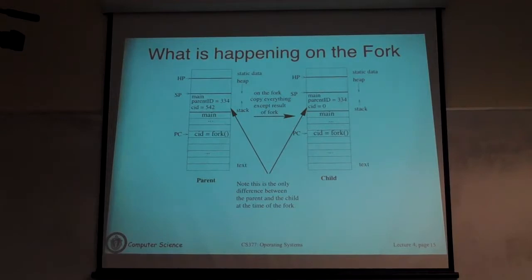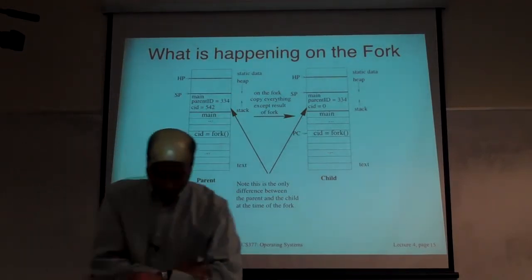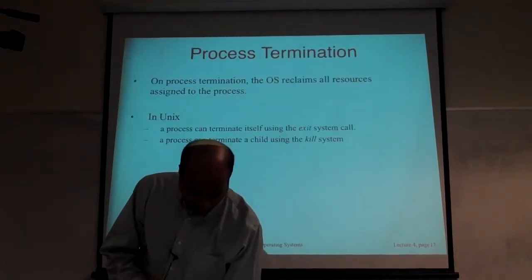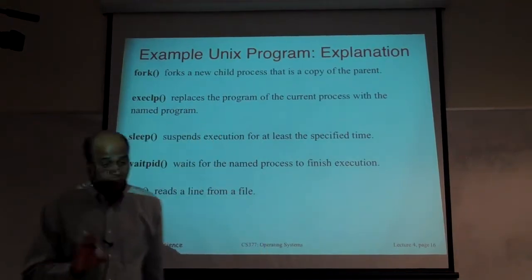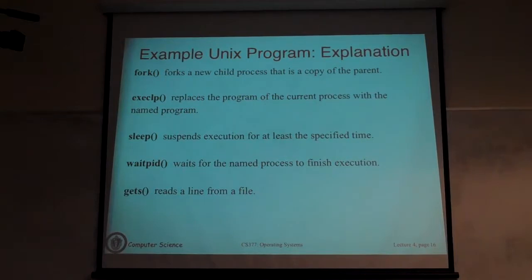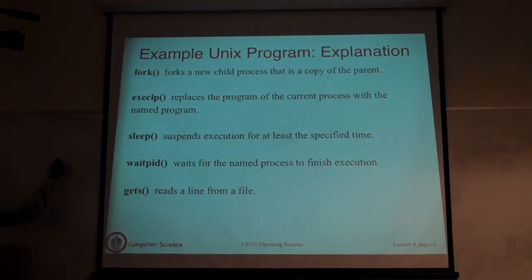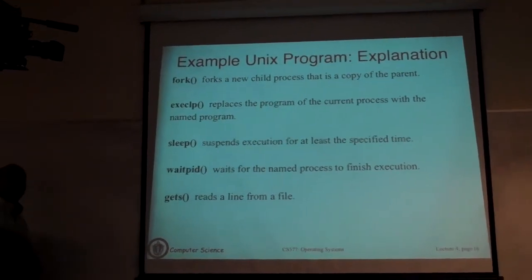I'm going to spend a little bit of time here trying to see if we can then do a slightly more complicated example. Okay, so once you know how to do fork and exec, you can create an arbitrary process tree. Let's assume you want a parent that now spawns not one but two children, B and C.